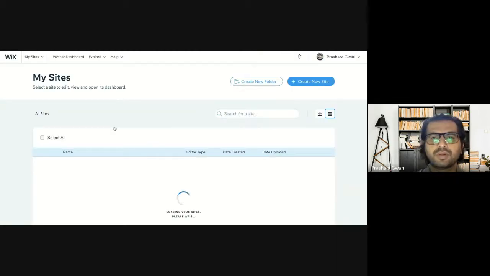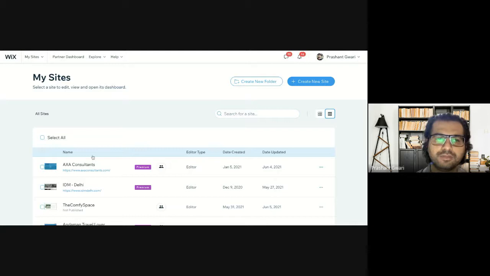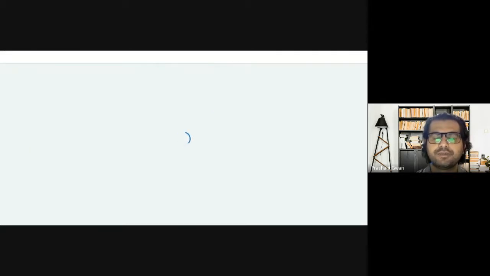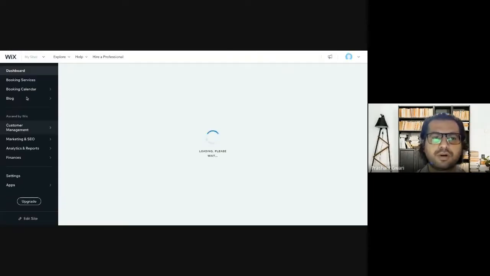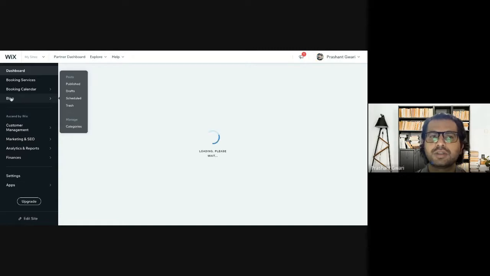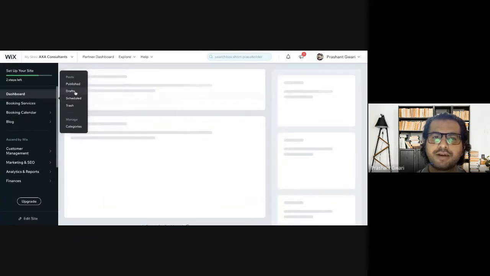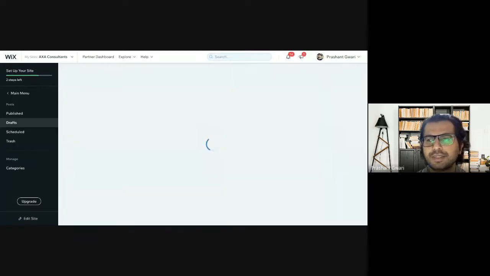Okay. So to write a blog on Wix.com, you need to go to the website, and when you go to the website, you have to click on the blog section on the dashboard part. On the dashboard part you can click on the blog section, then click on the edit or publish section, and you can find out all the blogs there. This is the blog section on the dashboard part. You will click here, either click on publish or draft like this, and you can create a new blog from here on the wix.com.